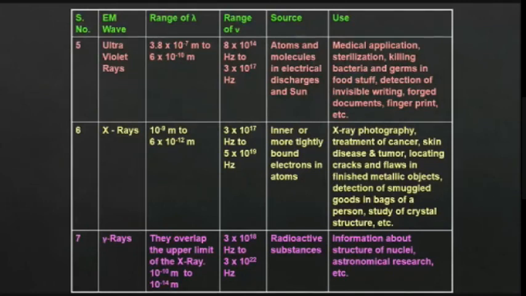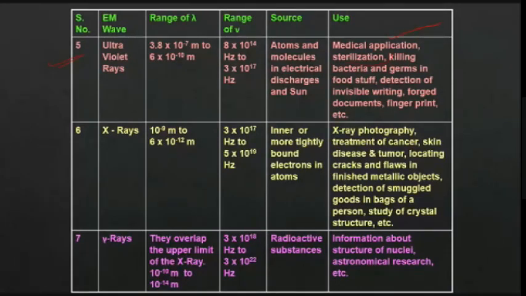Next, ultraviolet. What comes to your mind when you hear ultraviolet? Ozone layer depletion. Ozone layer, that's all. Because ozone protects us from ultraviolet rays. Because UV rays are harmful for the human body. They will cause some changes in the cells. That's why. Okay. So the ozone layer protects us, but UV rays have so many medical applications.